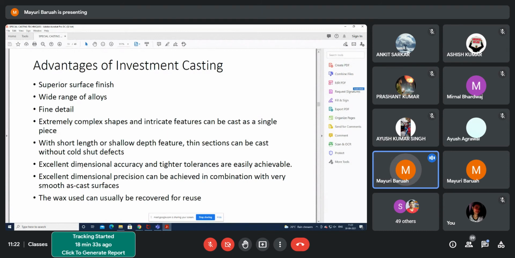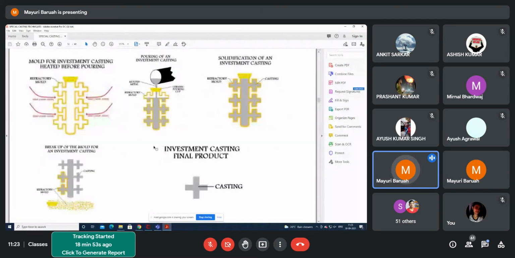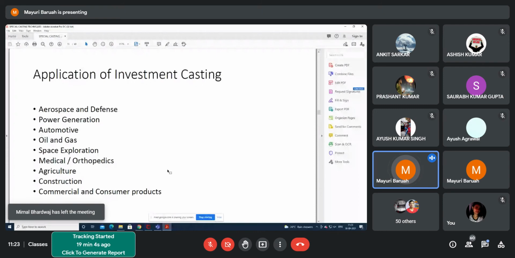And once you have melted the wax away, it can be reused again. So this is also one of the advantages. But the process is expensive in nature. We need a very good pattern and very good, highly specialized equipment for it. So this also becomes a certain limitation.